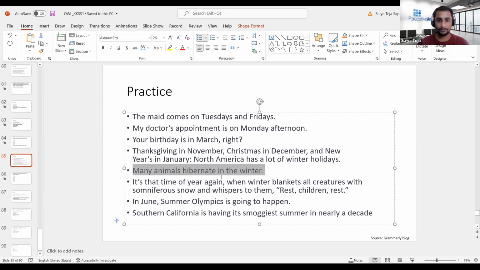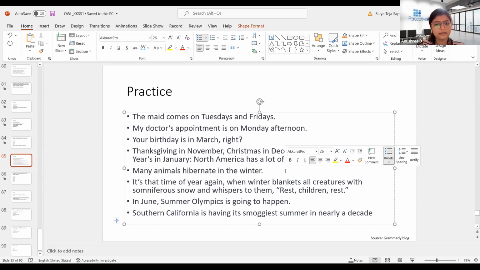So we'll see the fifth example. Many animals hibernate in the winter. So is it fine? Correct. So that's true. Many animals hibernate in the winter. So basically, we're talking about hibernation in a period which is winter, which is a common noun, not a proper noun. So the W has to be in small letter.